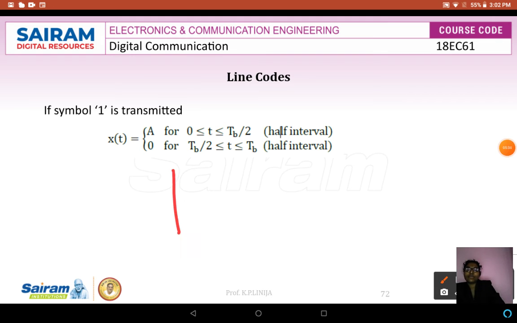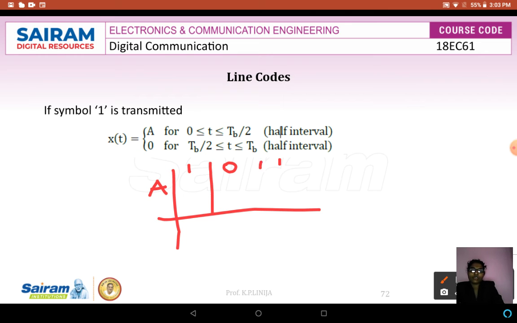Whenever 1, 0, 1 is our input signal, when the signal is 1, we represent it as A, and it is for the half interval. So we divide the bit interval like this, and the total is Tb.